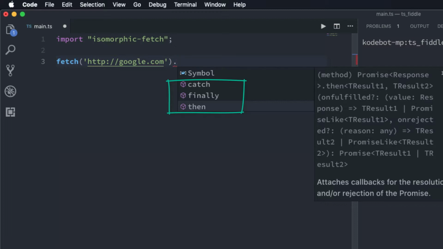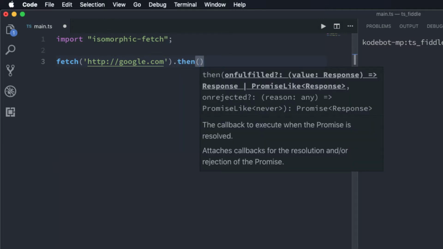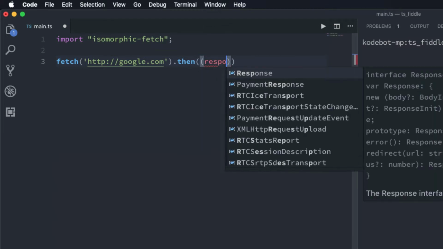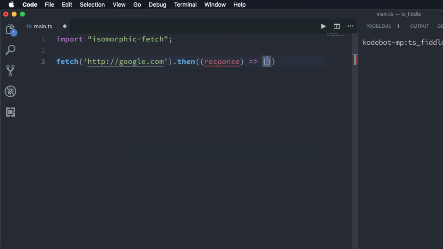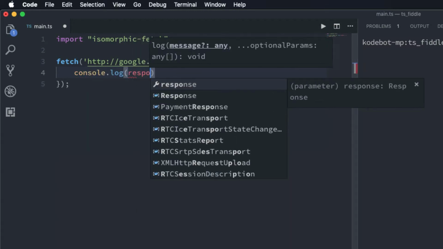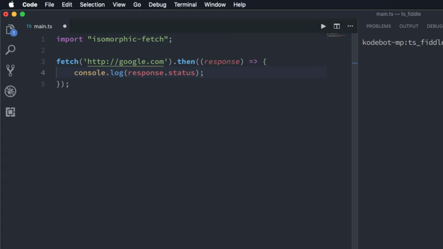So let's look at an example for then method first. So I'm going to call this then method with a parameter which is a callback function. And the first parameter of this callback function is going to be response. And in here, all I'm going to do is I'm just going to say console.log response.status. So this is basically going to print the HTTP status of the request I have made. So if I run this, you can see here 200 being printed.